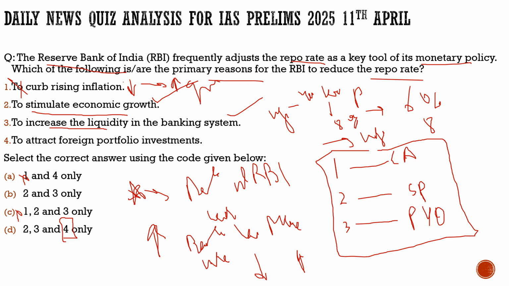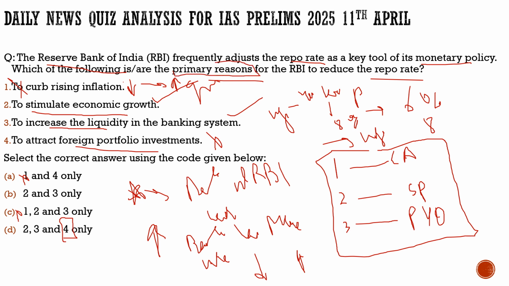Now the fourth statement, to attract foreign portfolio investment. Even though it is one of the consequences of reducing the repo rate, is it the primary reason why RBI does so? No, it is not the primary reason. So the fourth statement is incorrect. Even though it can lead to the attraction of foreign portfolio investments, it is not the primary reason why RBI reduces it or increases it.